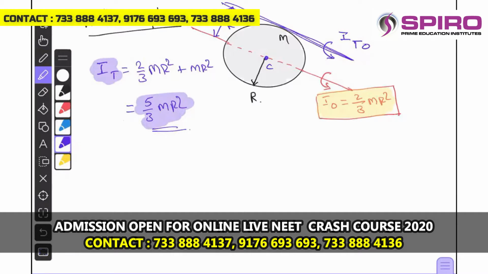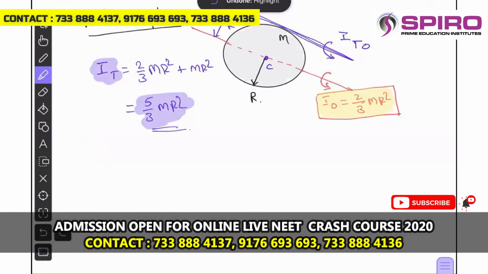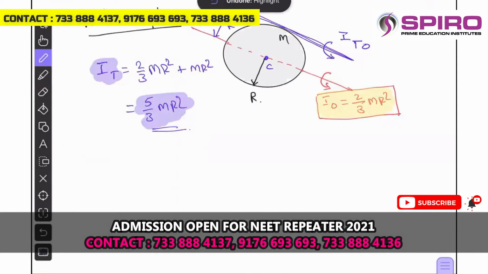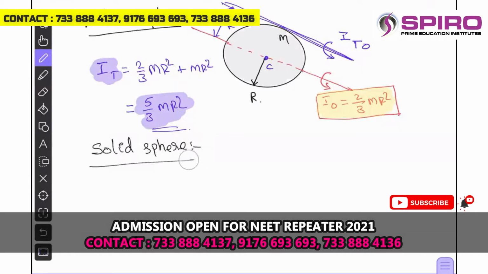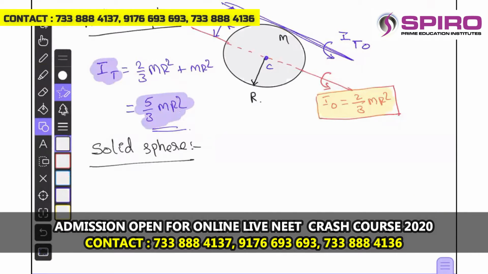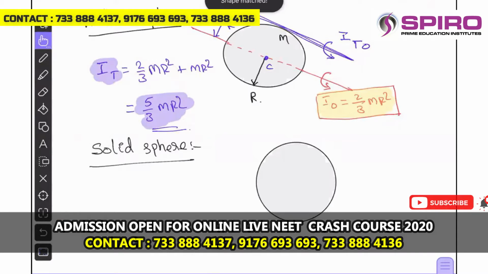Okay. Now let us see, the same way we will go for the solid sphere. Let us consider it to be a solid sphere. In the case of the solid sphere, what is the difference between hollow sphere and solid sphere? The only thing is inside also there will be mass.